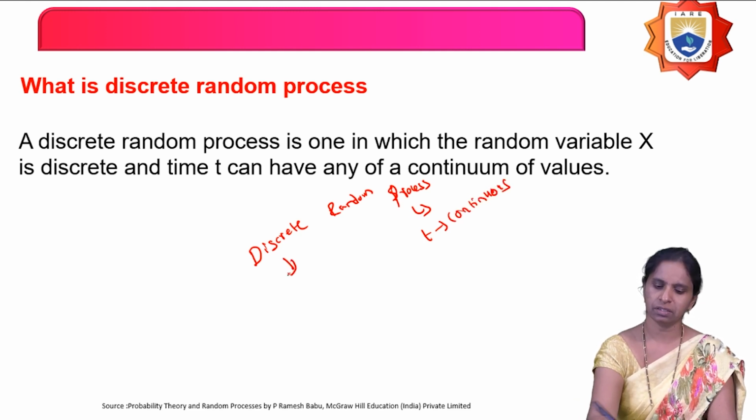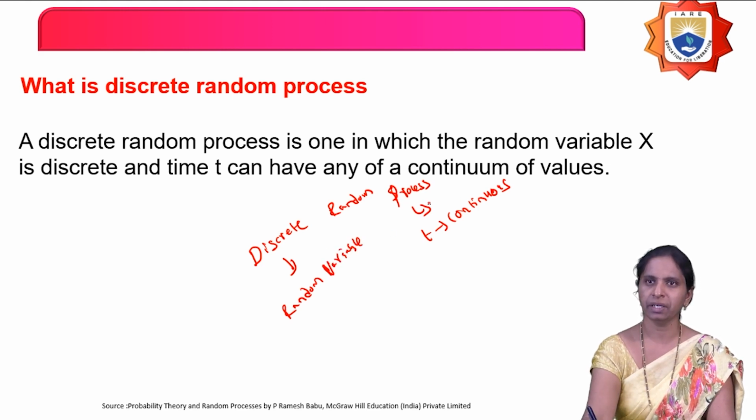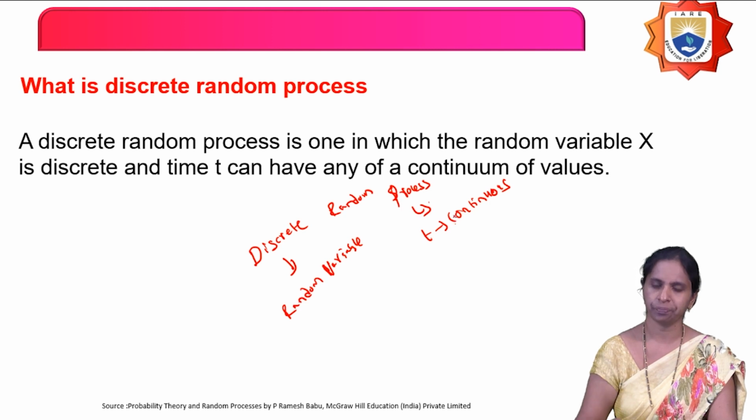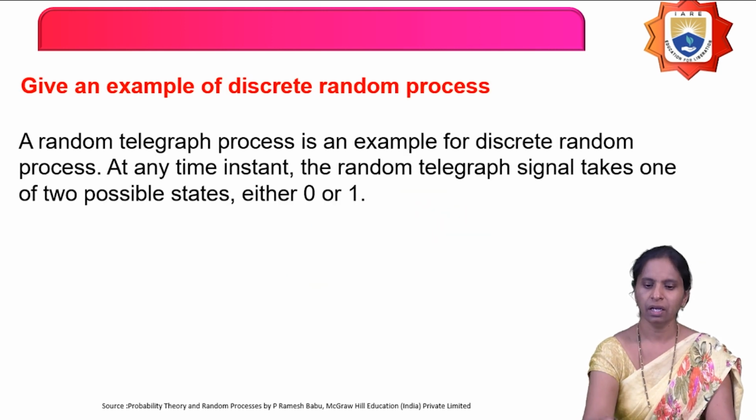Whenever I say discrete, it is nothing but a discrete random variable. The random variable here is discrete, and the time t is continuous.